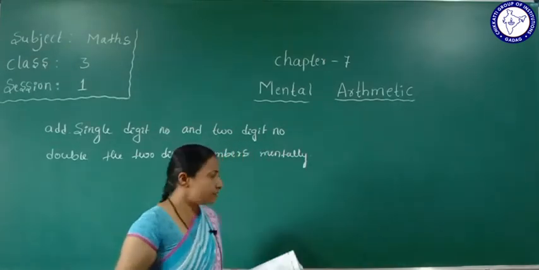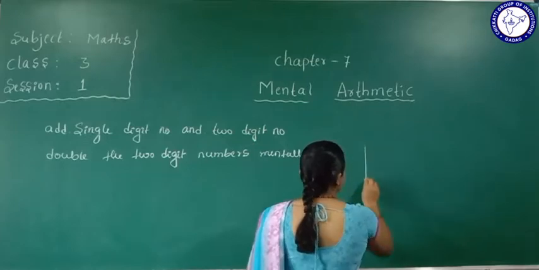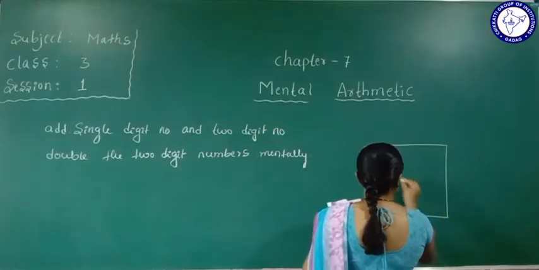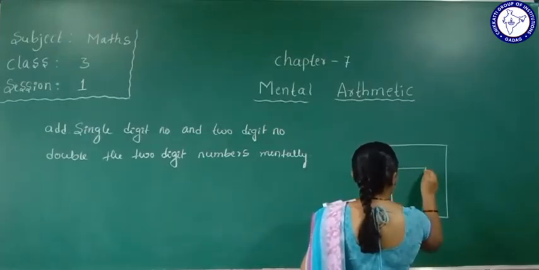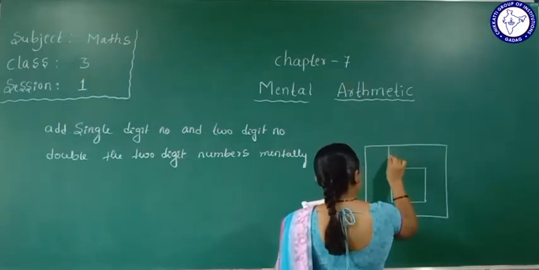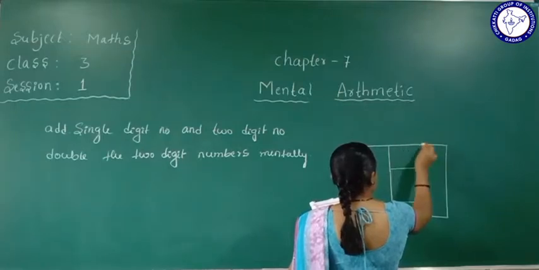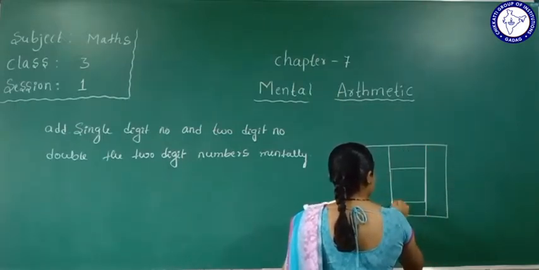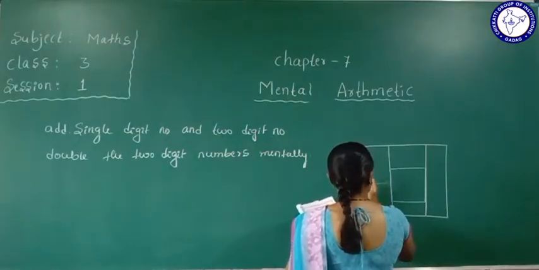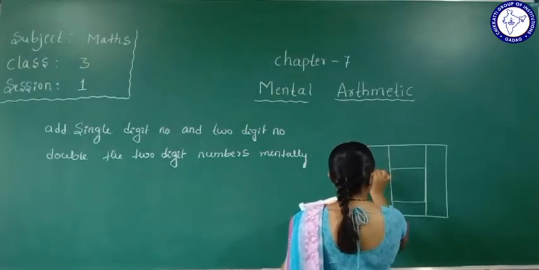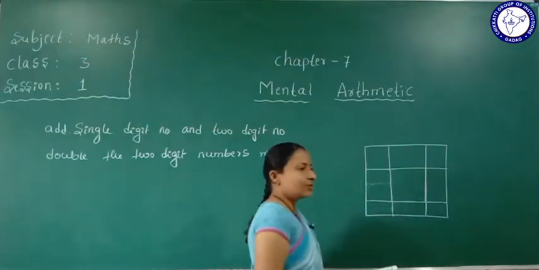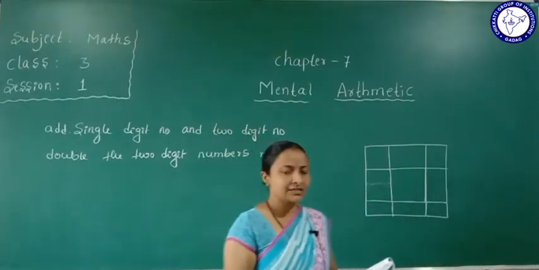Here we will draw a box, with 3 columns. In this magic square I'll write some numbers.